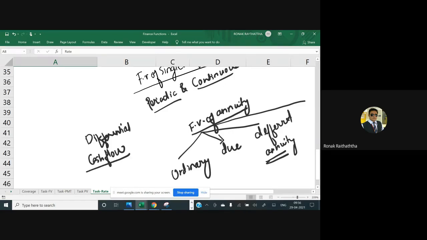And you people are aware about the differential cash flow as well, that it's not an annuity. So we are investing for some period of time, but in each and every period, the amount of investment that you are making is uneven. Some people also call it the uneven cash flow. So in year number one, say you are investing 15,000, then year number two, you are investing 20,000, then 50,000 again, then 20,000 again. So each of these transactions will be considered a separate transaction, and we'll be solving the questions accordingly.